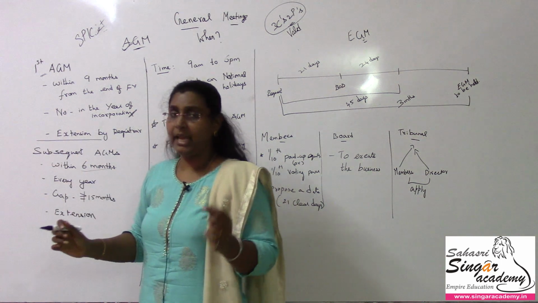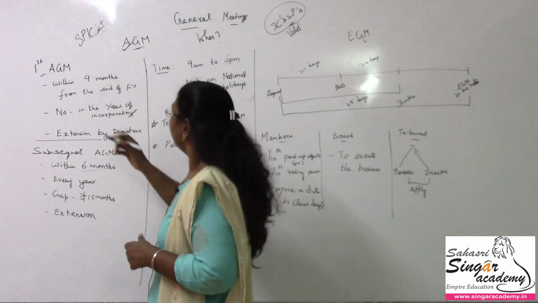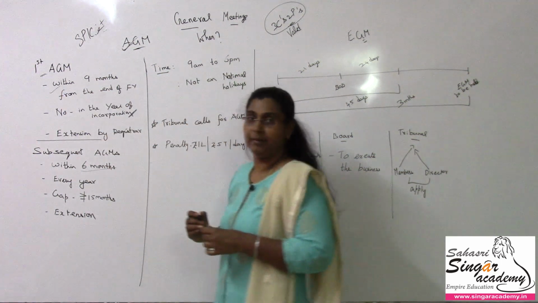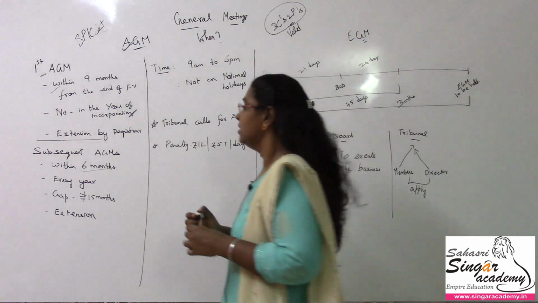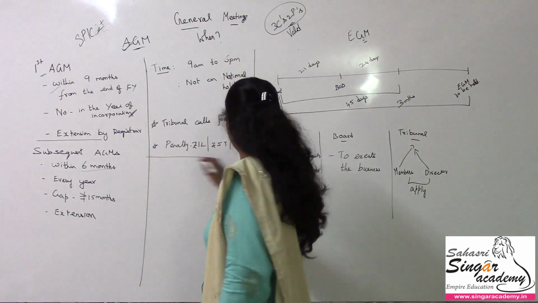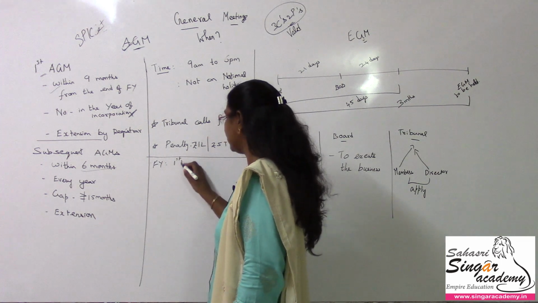company incorporate பண்ணி first AGM நடக்கும். Okay, எப்பனா within 9 months from the end of the financial year. Within 9 months from the end of the financial year. So what is the financial year in the normal cases? Let me use this space. When I say financial year, it starts from 1st April.